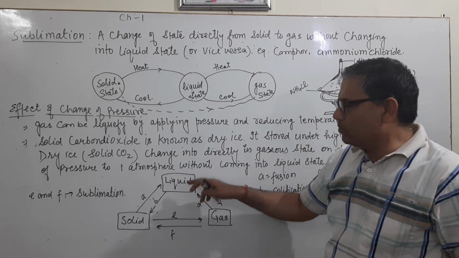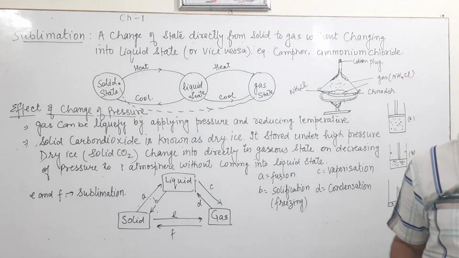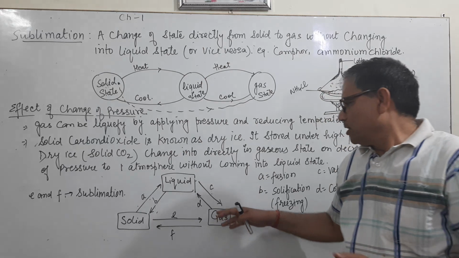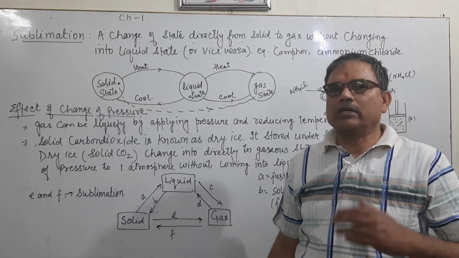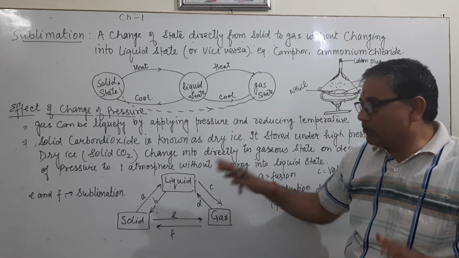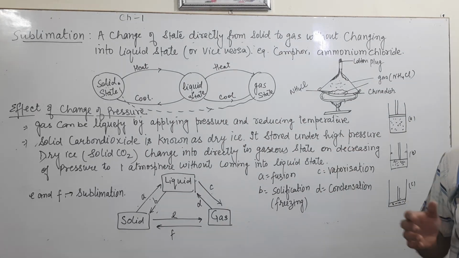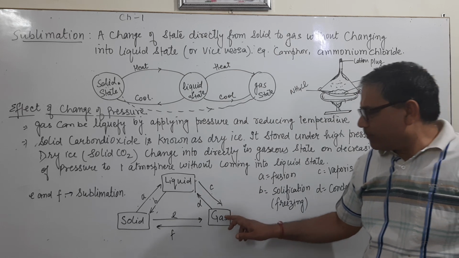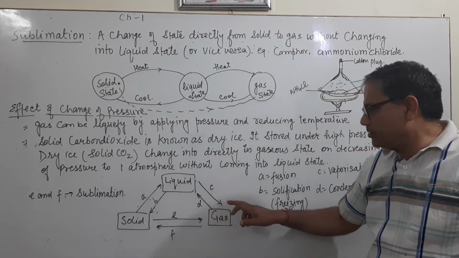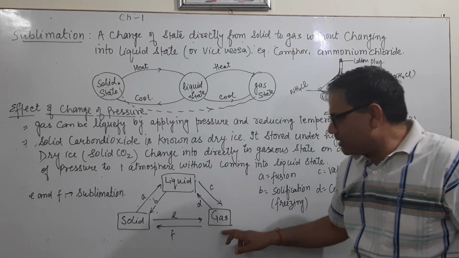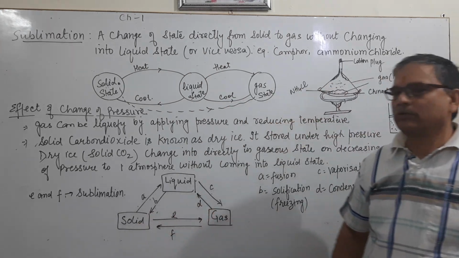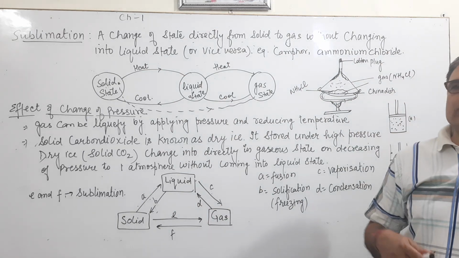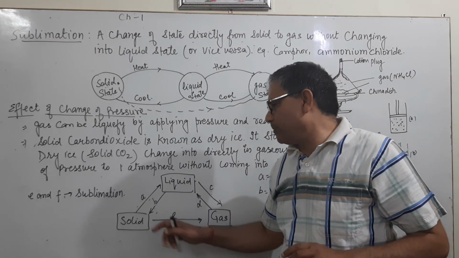When vapor changes into liquid, gas into liquid, means particles condense. They come close to each other. Condensation will take place. And then if the solid directly changes into gas or gas directly changes into solid, this change of state is known as sublimation.